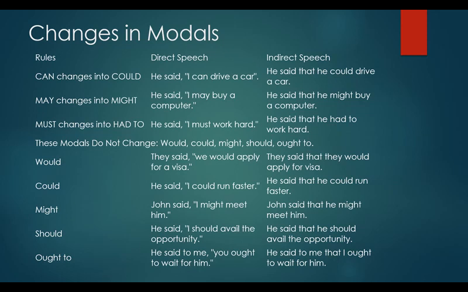The changes in modals. Can changes into could. For example, he said, I can drive a car. In indirect speech, he said that he could drive a car. May changes into might. He said, I may buy a computer. He said that he might buy a computer. Must changes into had to. He said, I must work hard. He said that he had to work hard. Some of the modals that do not change are would, could, might, should, ought to, and you have these various examples to understand it better.